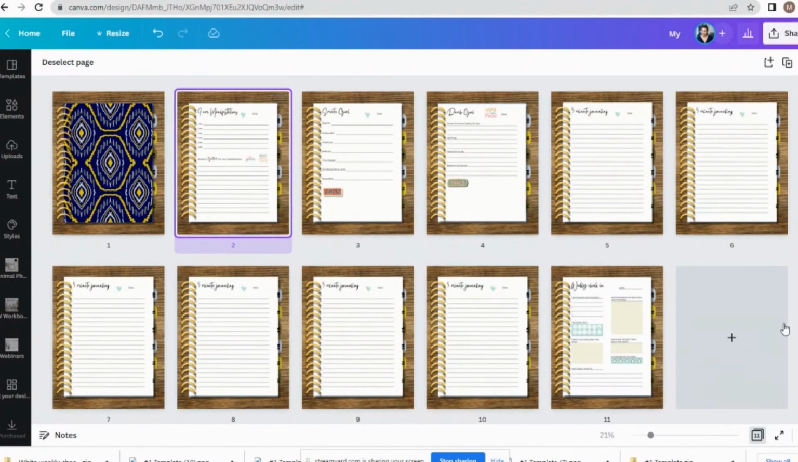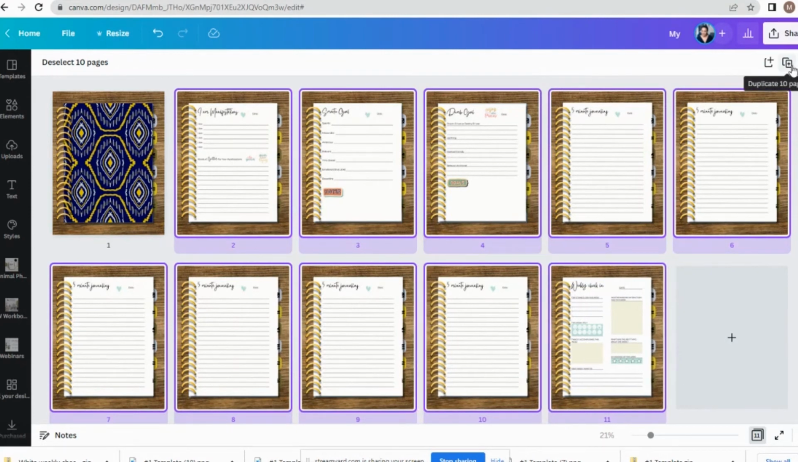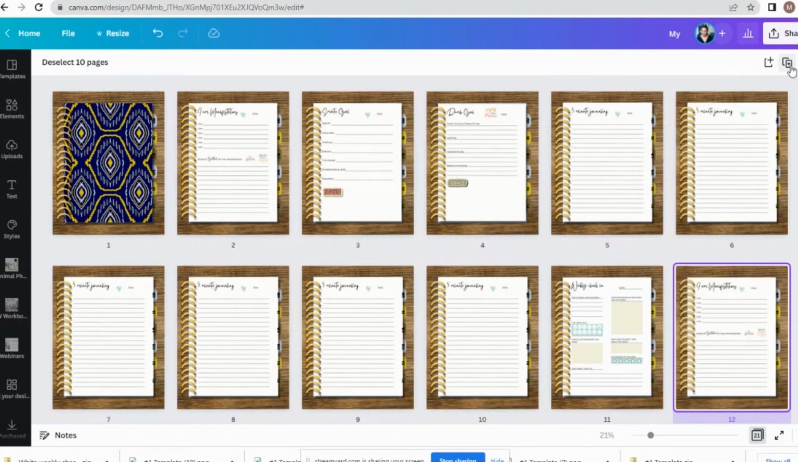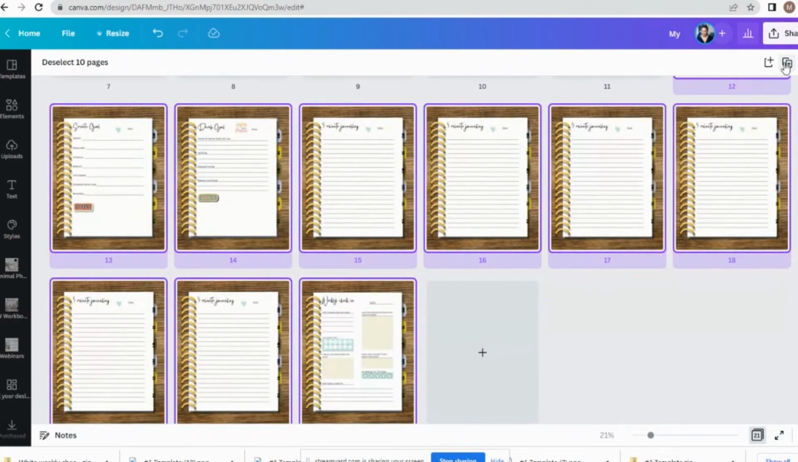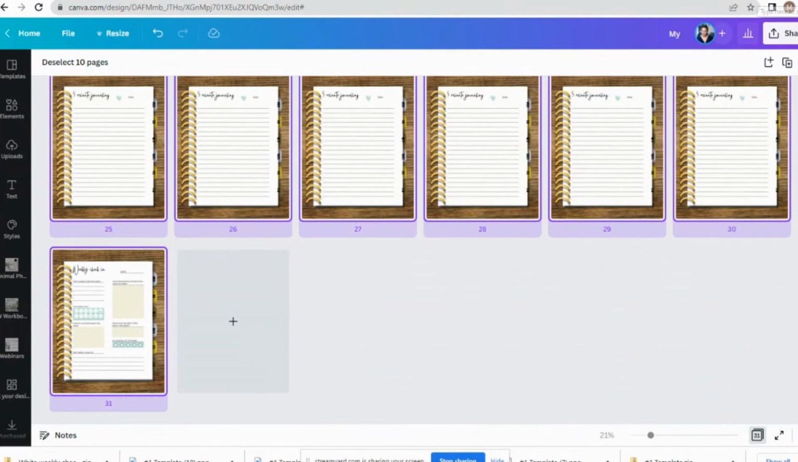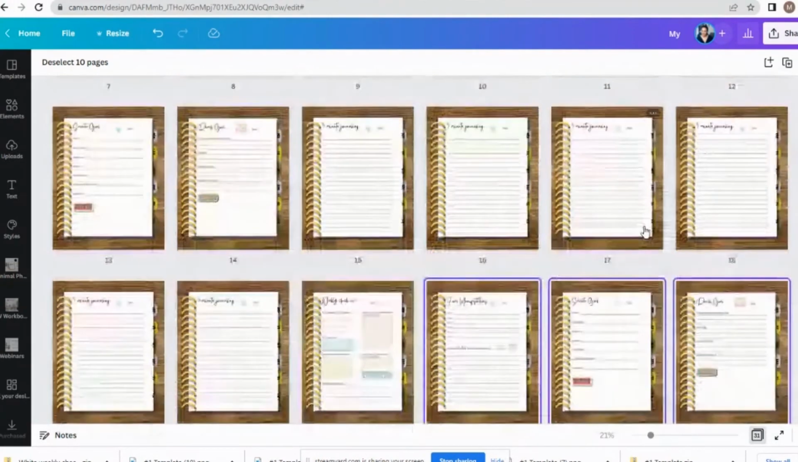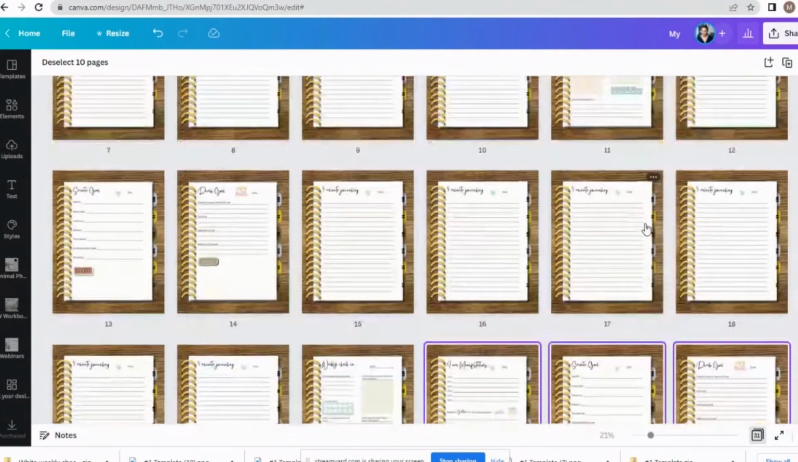You're going to click the first page here. You're going to hold down the shift button, and then you're going to click the last page here so it highlights everything, and then you simply duplicate. And as you can see, it's going to keep creating pages for you. And so now we're up to 31 pages. Now, again, you might have more pages based on whatever digital product you're creating, but we have this here. We have all of the pages laid out, and this is what our digital journal is going to look like.